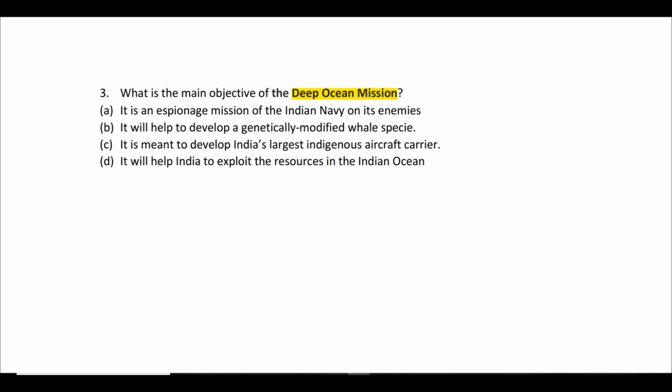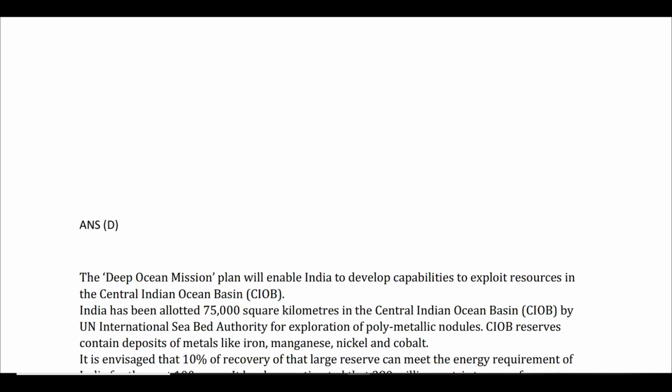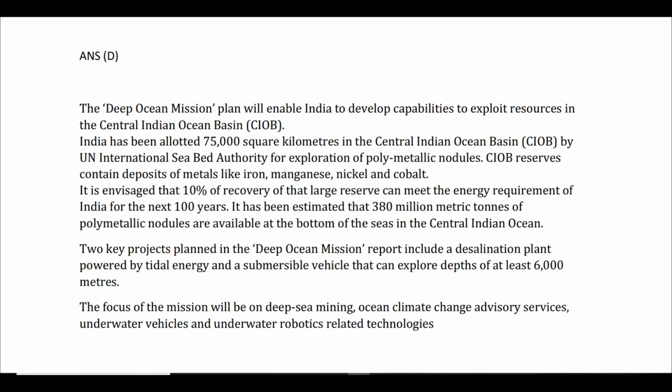So the thing is, if you want to extract these nodules which lie at the bottom of the ocean, you have to develop vehicles, or some kind of vessel by which you'll be able to go deep down and get the polymetallic nodules. So this particular mission is to develop such a submersible vehicle which can go deep into the ocean and take out the polymetallic nodules. Plus we will also get to see there's a second aim also, to build a desalination plant. So let us see what it is all about.